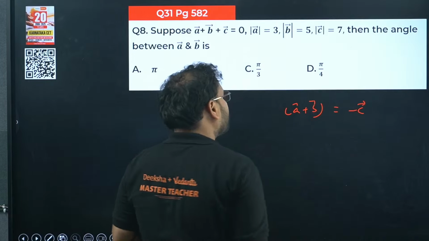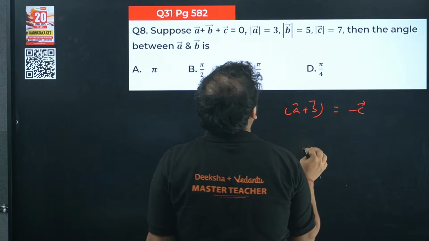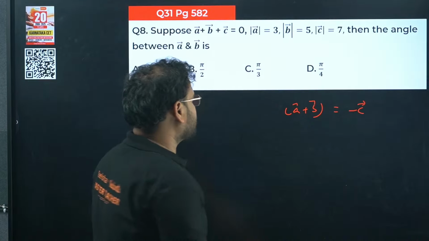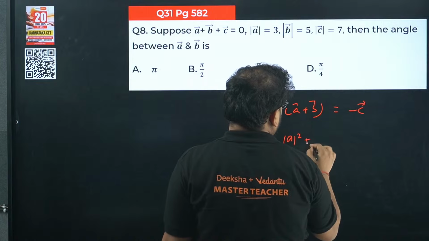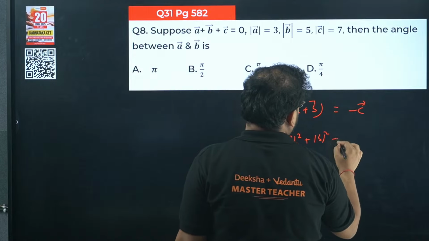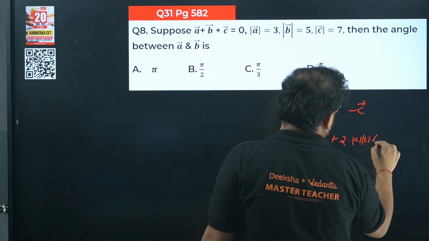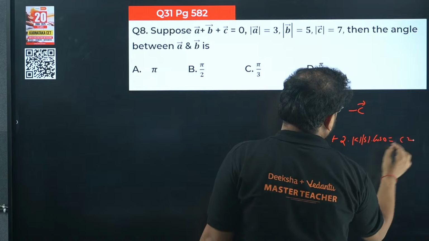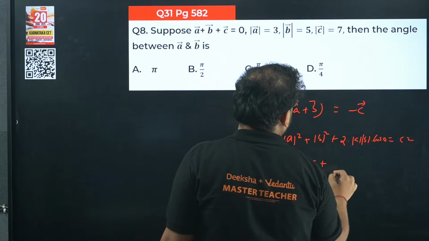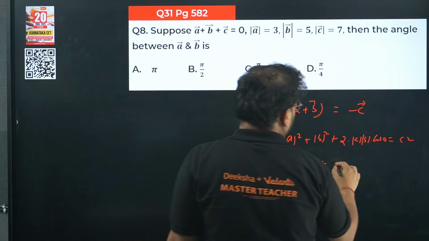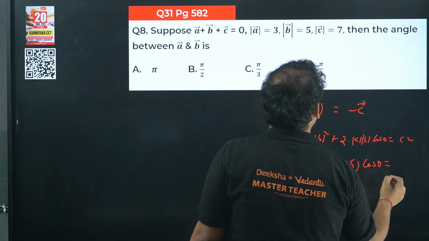Take the modulus now, or take the square. I can do the square also. So I'll get A square plus B square plus twice of AB cos theta equals C square, right? The values will be 9, 25, 2 into 15, 2 into 15 into cos theta, and square of C is 49.